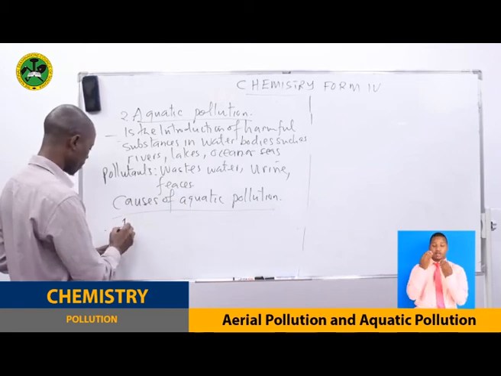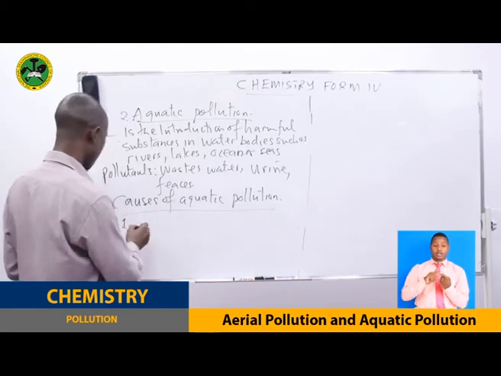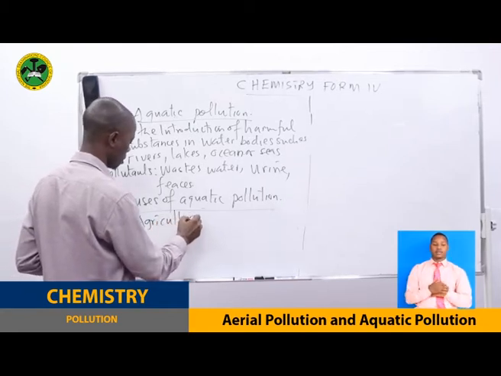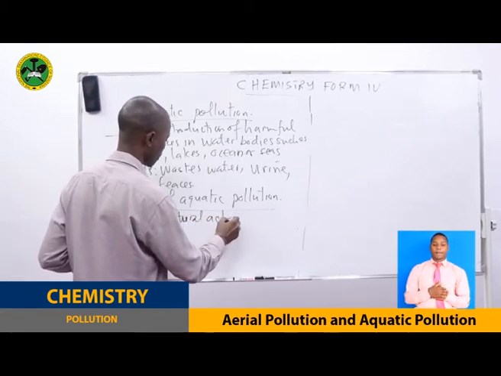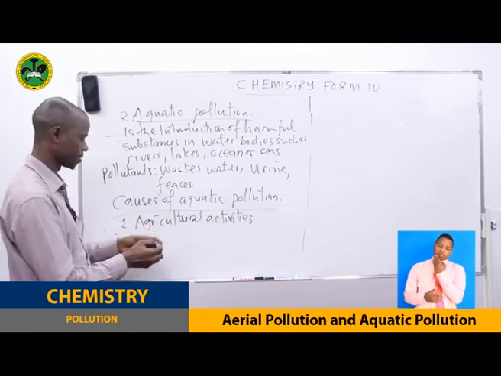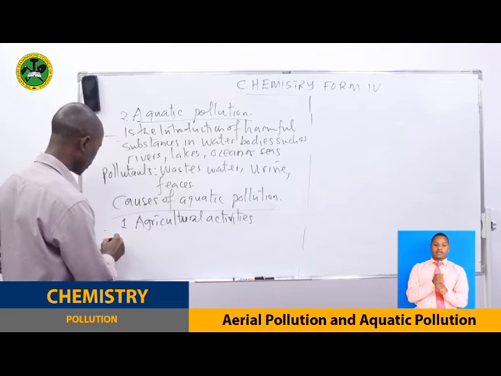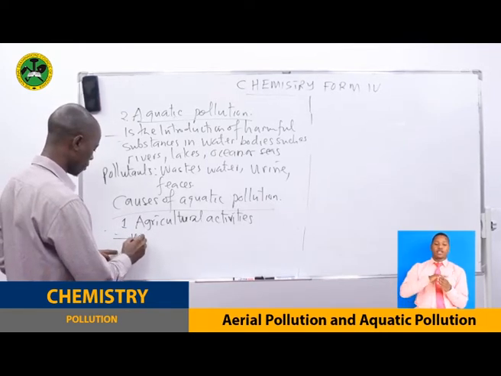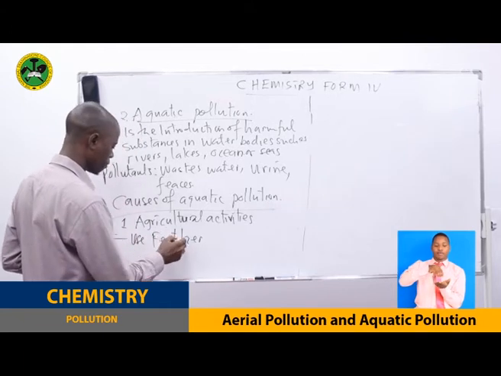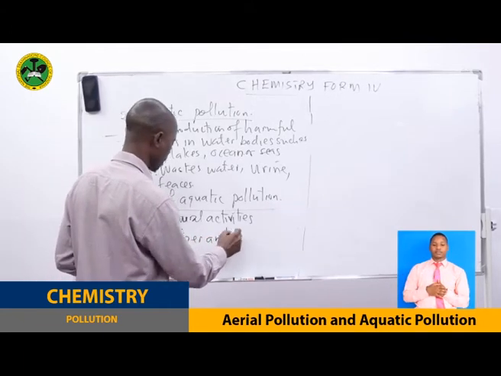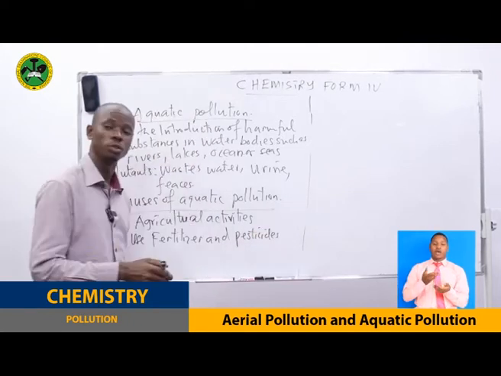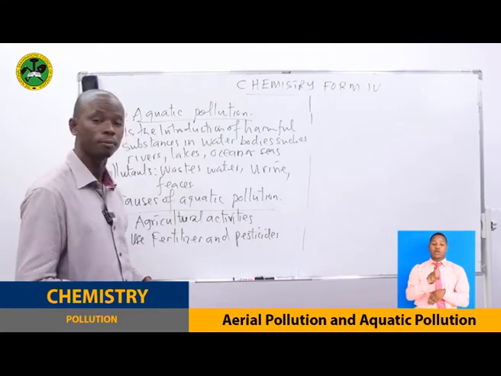So the first one is agricultural activities. These are human activities, for example, the use of fertilizers and pesticides, which pollute water.